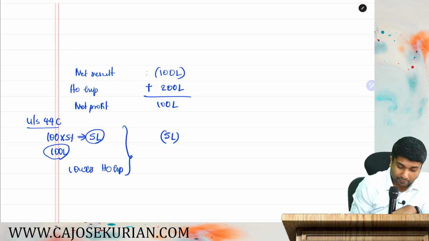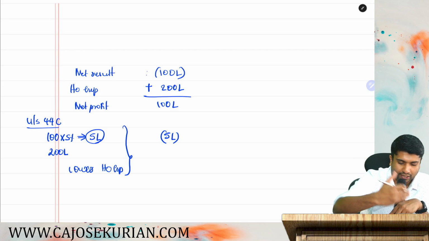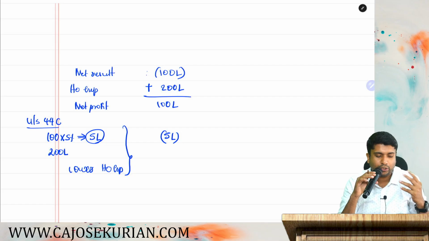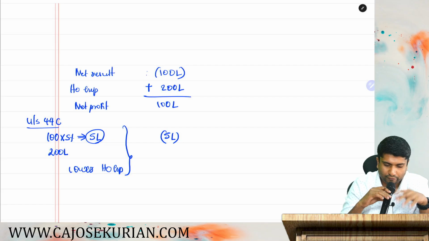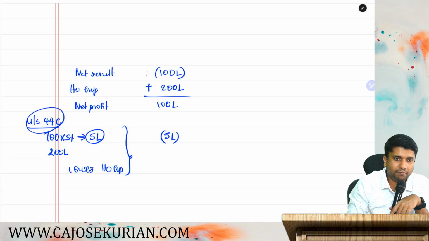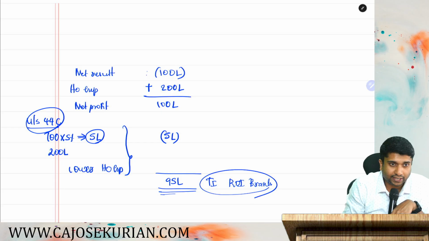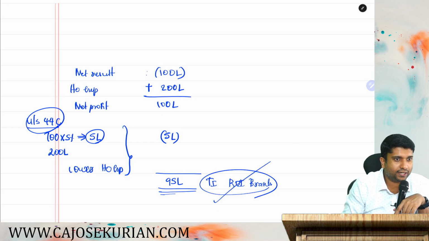Oh, head office expenditure allocated is 200, right? Yeah. It is 200 lakhs. So either the actual head office expenditure allocated, that is the 200 lakhs, or 100 lakh into 5%, whichever is lower shall be your ceiling limit under 44C. So it is maximum 5 lakhs only. Now you tell me, if you adjust that, what should be the total income in the return? 95 lakhs. That should be the total income as per the return of income of that particular branch. And that is the final answer to the question, and I hope it is clear.